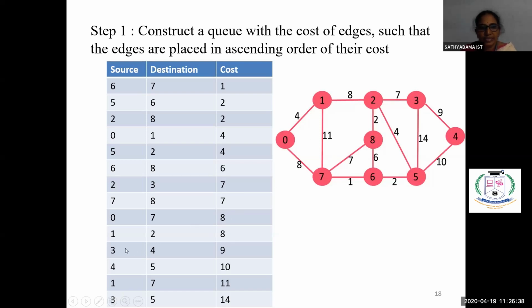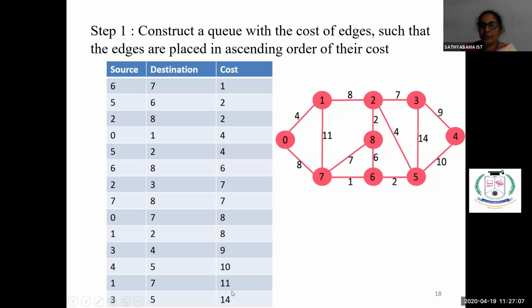Then the next one is 3, 4. 3 to 4 is getting the cost as 9. We are including this one, 3 to 4. Then 4, 5. 4 to 5 is getting the cost as 10. We are including it. Then 1, 7. 1, 7 we are getting the cost as 11. We are including it. Then finally 3, 5, the cost is 14.